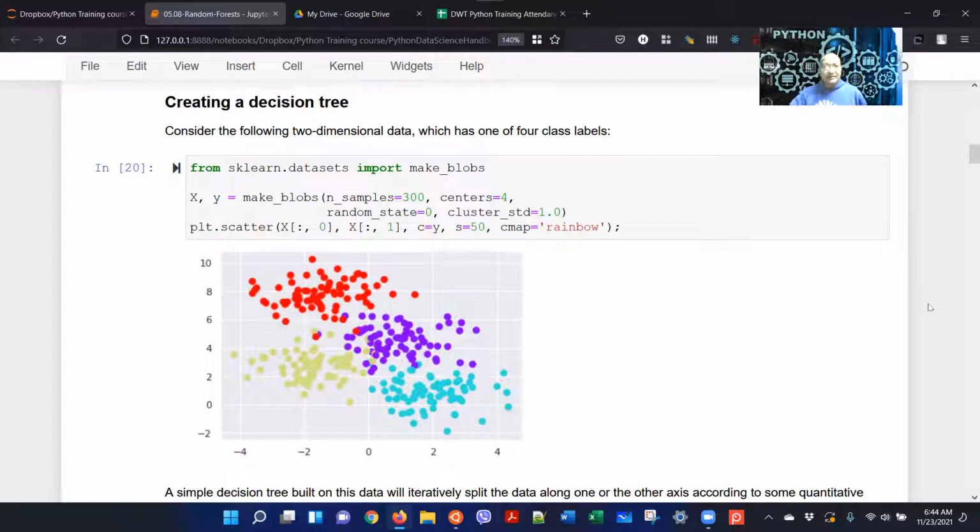So consider this data. We just created this data. There are 4 clusters as you can see here. Four classes of data, four regions. Now we want to see how well a decision tree can classify these. Decision tree, how well does it classify? Let's look at that. So this is just creating the data here.